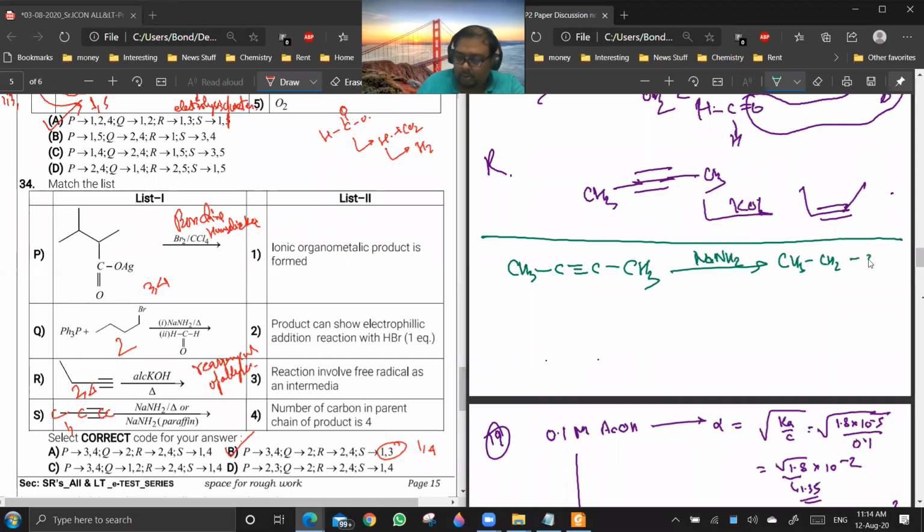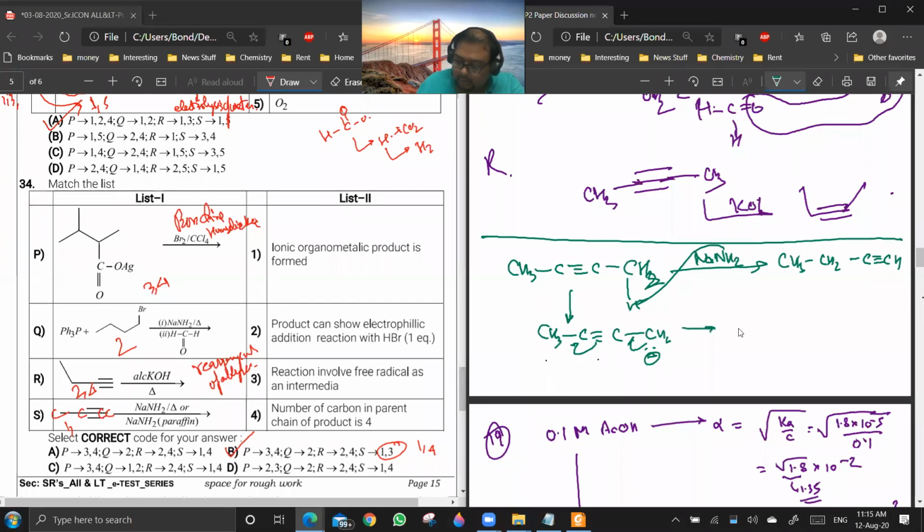You remember? This point I have given in the class. You know how it is going to happen? It will take one of the hydrogens from here, and then you will be getting CH3-C triple bond C-CH2 minus. This will go like this.